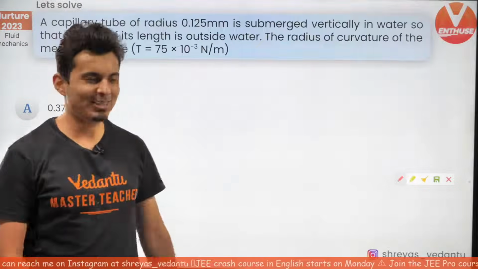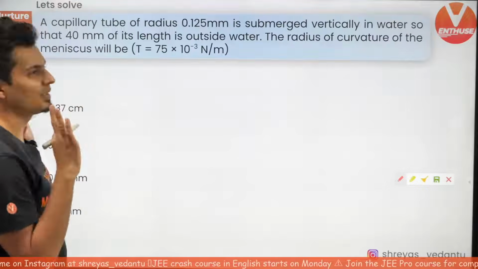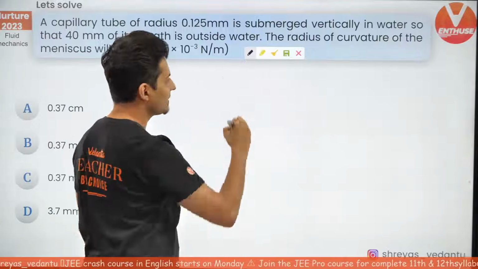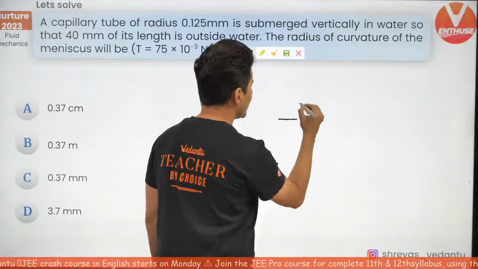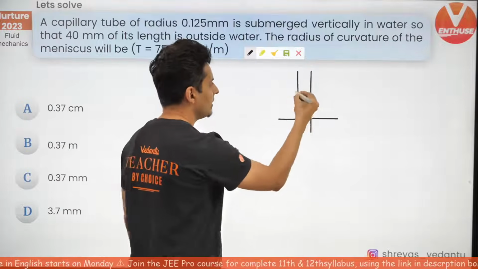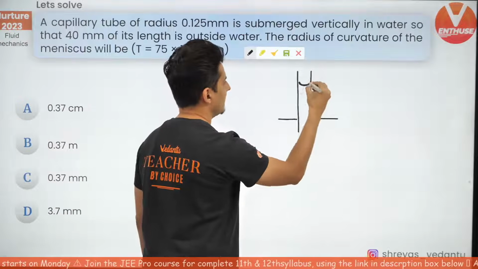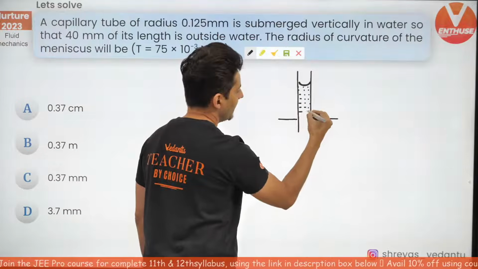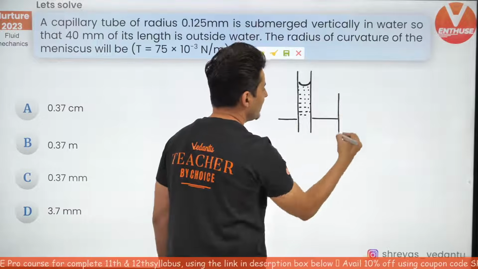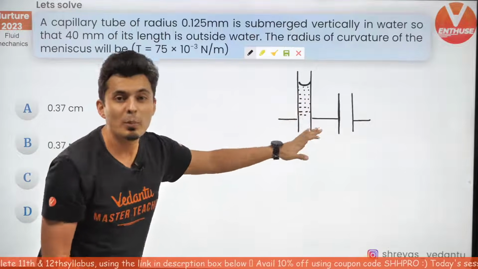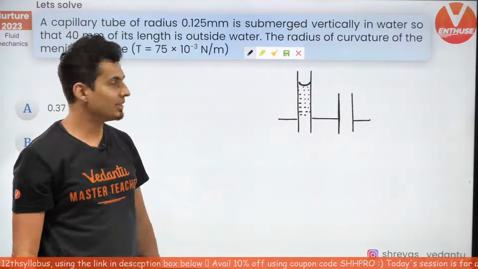Okay, no problem. Happens, Arun. This is a very interesting question. Many students do not understand the criticality of this question. See, usually when you have a capillary, the liquid will rise till a certain height. Let's say till this much height. But what if the tube itself is insufficient to make the water rise till that height?